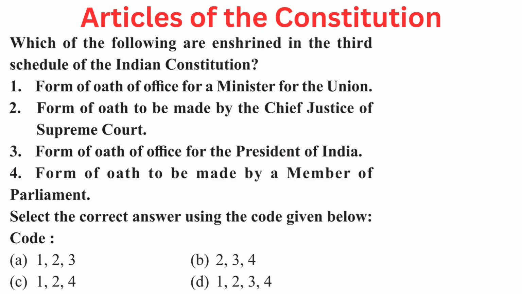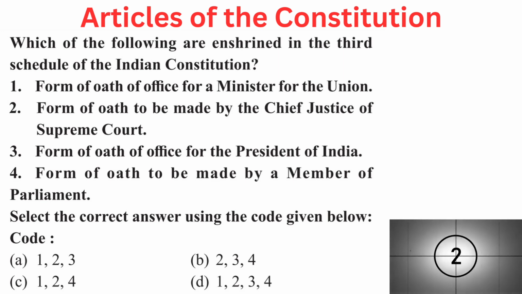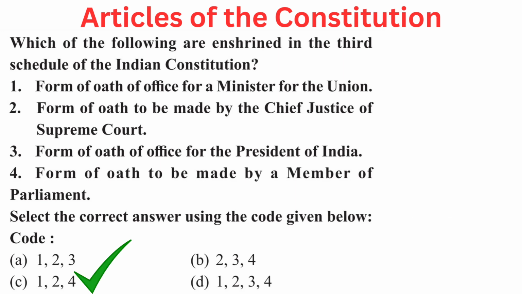Your question is, which of the following are enshrined in the third schedule of the Indian Constitution? First, form of oath of office for a minister for the Union. Second, form of oath to be made by the Chief Justice of Supreme Court. Third, form of oath of office for the President of India. Fourth, form of oath to be made by a member of Parliament. Select the correct answer using the code given below. Code A 123, B 234, C 124, or D 1234. Right answer is C 124. Form of oath of office for a minister for the Union, form of oath to be made by the Chief Justice of Supreme Court, form of oath to be made by a member of Parliament.